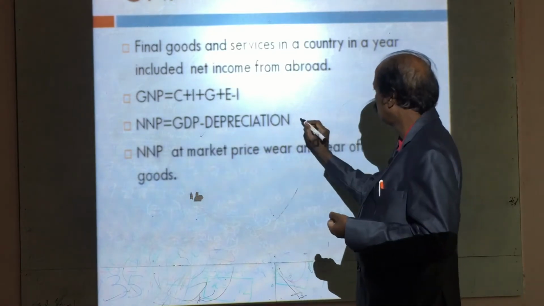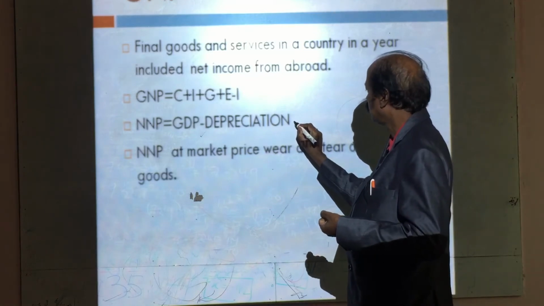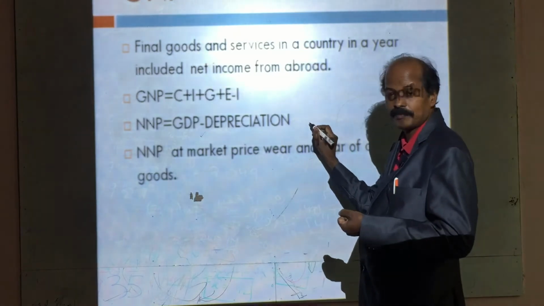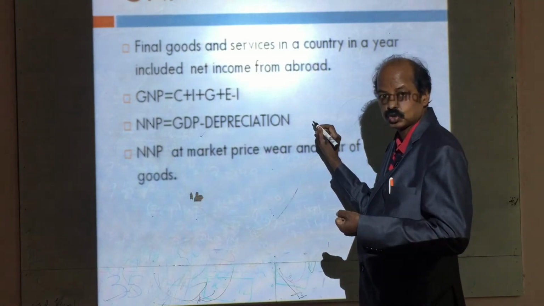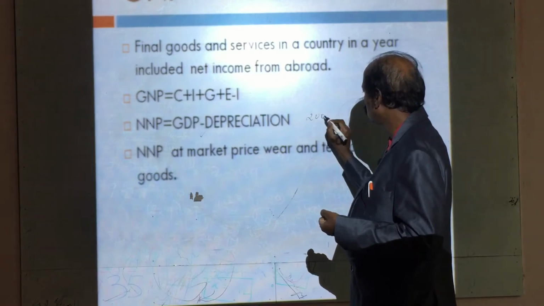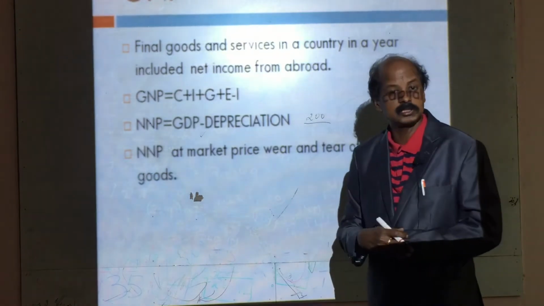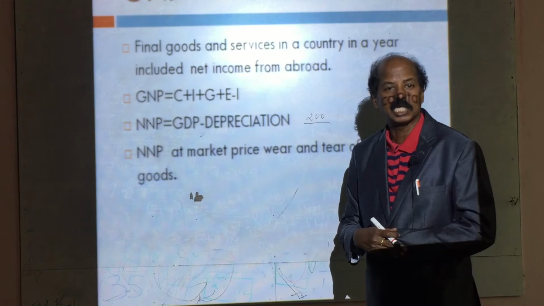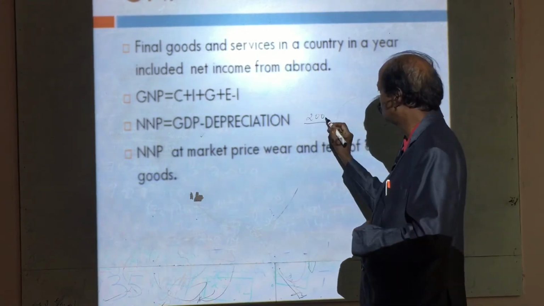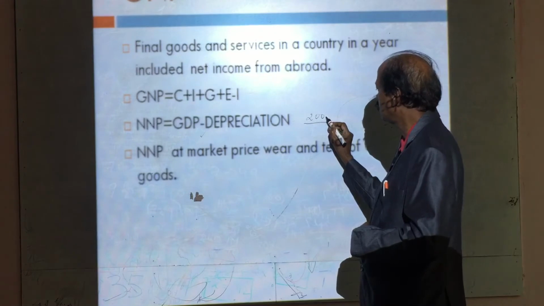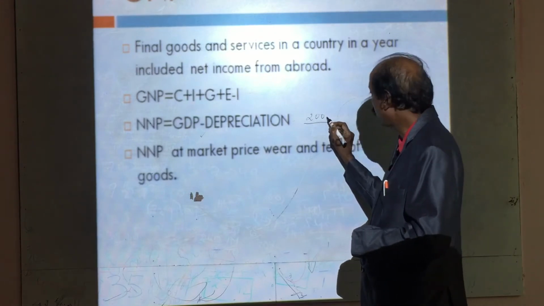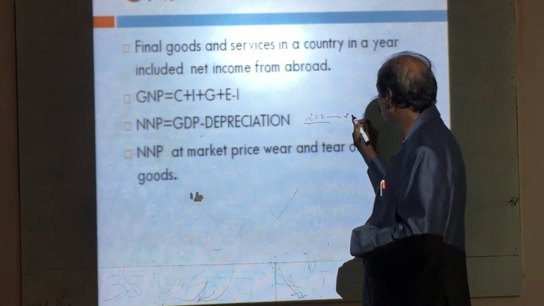For example, take aircraft. The total value of an aircraft is 200 crores of rupees. That means if you want to produce one aircraft, you have to incur total expenditure of around 200 crores. It works for 2 years.